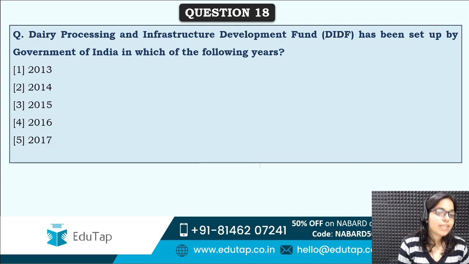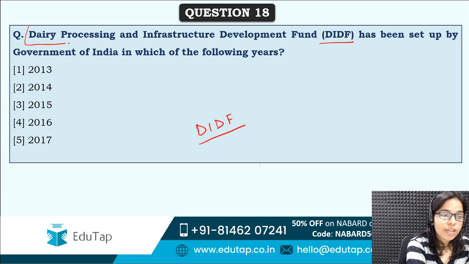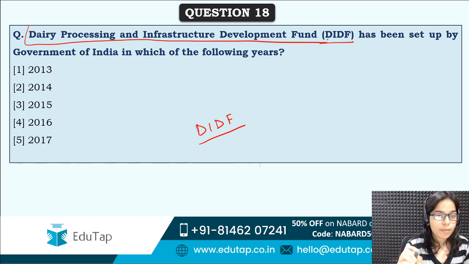Next is Dairy Processing and Infrastructure Development Fund, that is DIDF, has been set up by Government of India in which of the following years? So DIDF, which is Dairy Processing and Infrastructure Development Fund, these abbreviations can also be asked in the exam, so you need to remember them. When this fund was set up by the government.